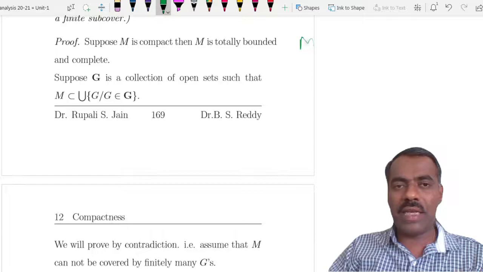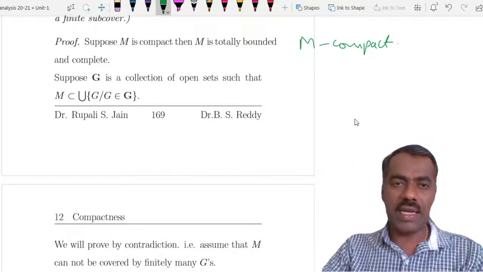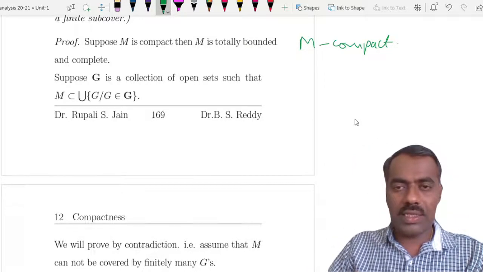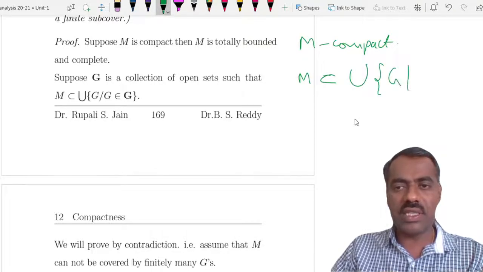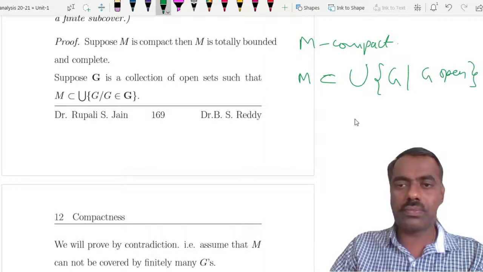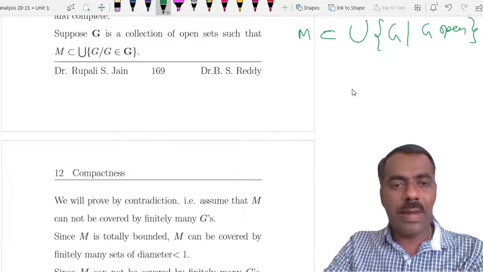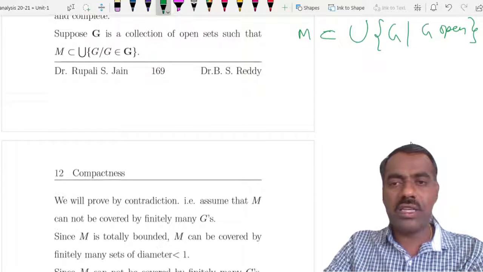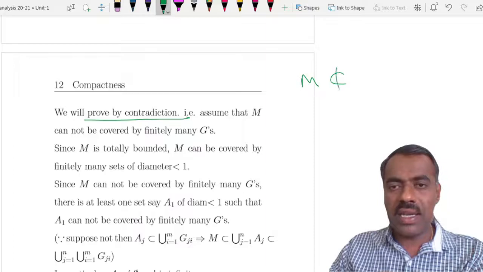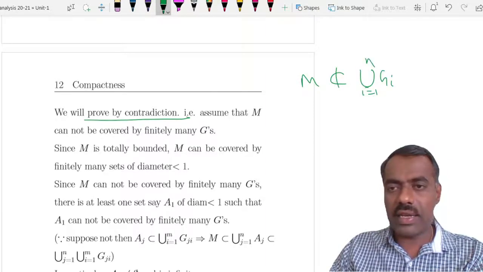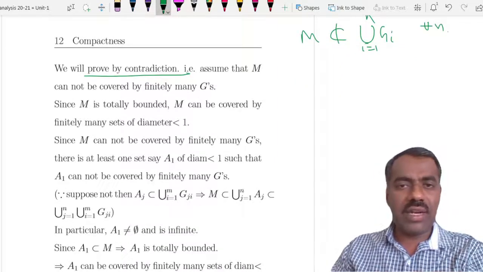Suppose M is compact. Then what we know is that M is totally bounded and complete. Assume that G is a collection of open sets such that M is contained in the union of such G. Then we want to show that M is actually covered by finitely many such G_i. So we prove this by contradiction. Suppose M is not contained in the union of finitely many G_i, that is not possible. Then we get a contradiction somewhere.